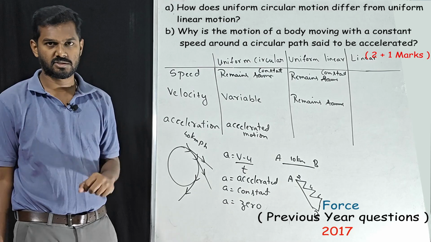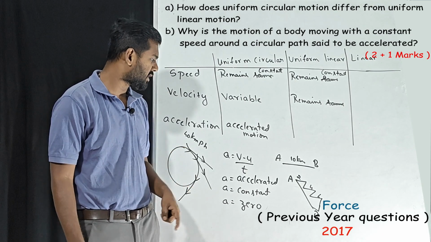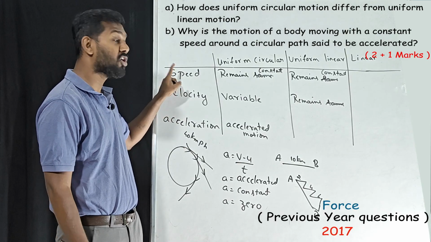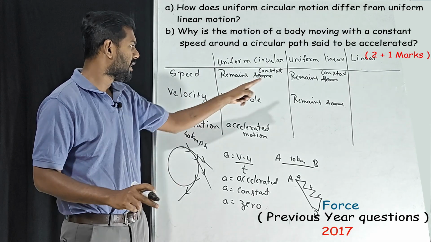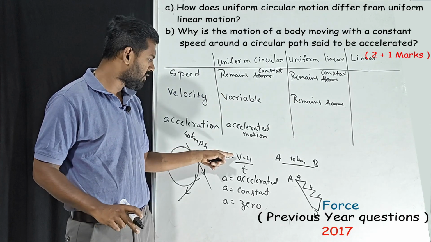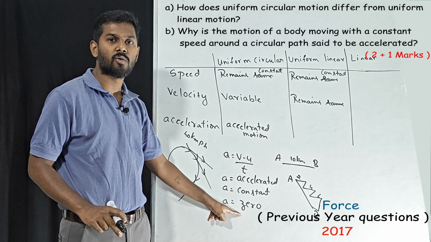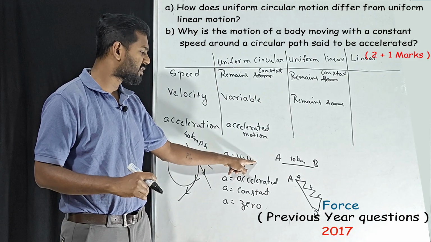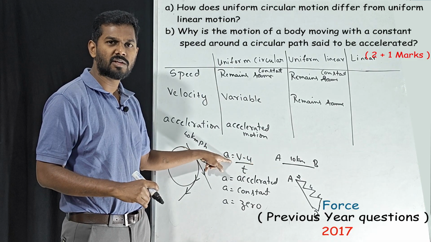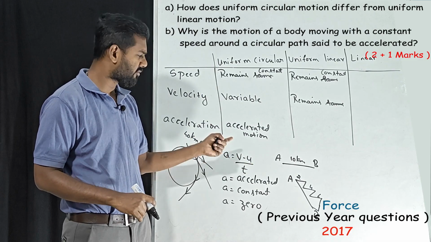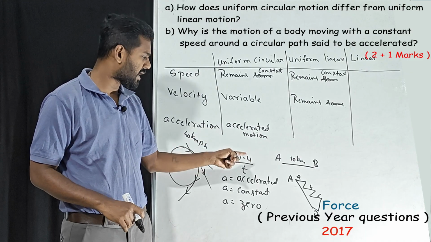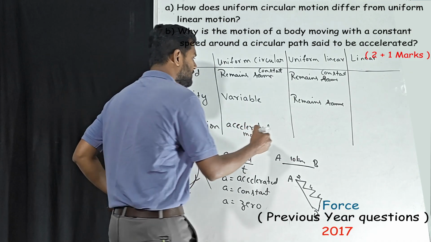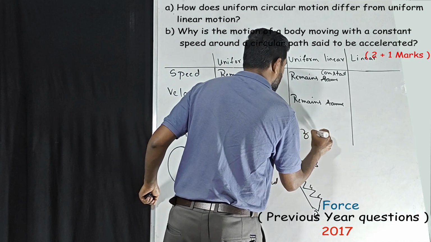Next, acceleration. So what happens to acceleration? Now see, we got to know acceleration depends only upon velocity, not the speed. If the velocity is constant, what will the acceleration be? Acceleration will be 0. Why? Because what do I mean by constant? The same value. Initial velocity is 40, final velocity is also 40. You can take any number, say 50 and 50. If both are the same, then acceleration will be 50 minus 50, which is 0. So acceleration will be 0.